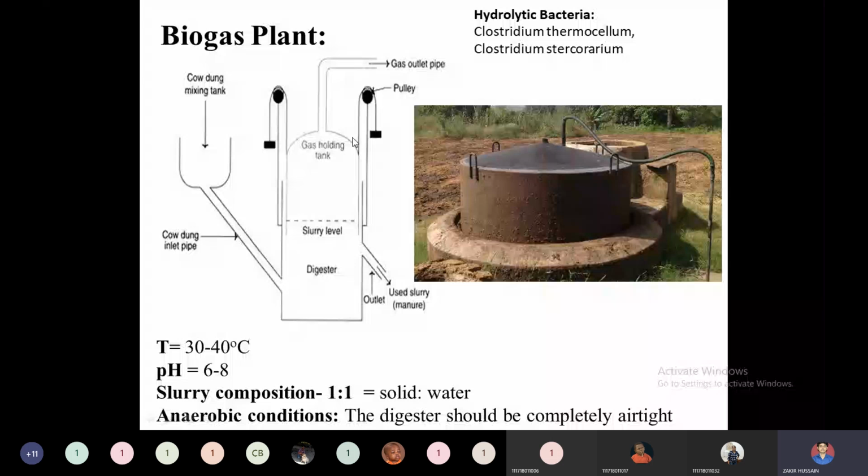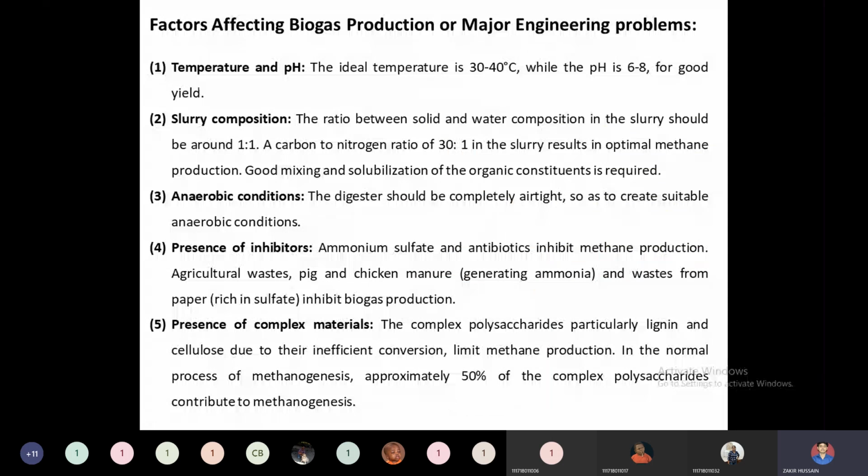Then what are the factors affecting biogas production, or we can say the major engineering problems we can encounter in biogas production? The first one is obviously temperature and pH. The ideal temperature according to many research papers is 30 to 40 degrees centigrade, while the pH is 6 to 8 for a good yield. Depending on what type of raw material, what type of biomass source we are using, we initially have to study the ideal temperature for that particular system in which we are going to synthesize the biogas.